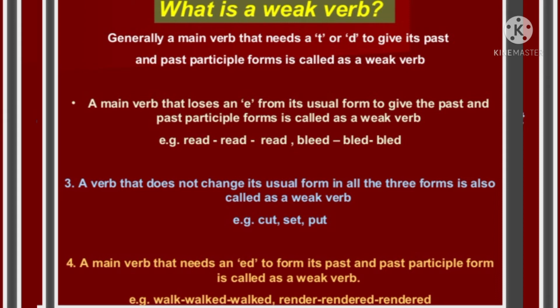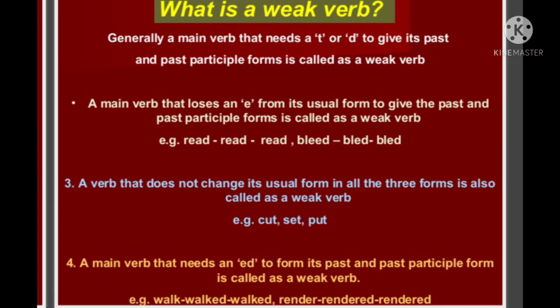Now, what is a weak verb? A weak verb, generally a main verb that needs T or D to give its past and past participle form, is called a weak verb. For example, read, read and read. This is a weak verb, not a strong verb, because you see only there is a change of vowels. And a verb that does not change its usual form in all the three forms is called a weak verb.